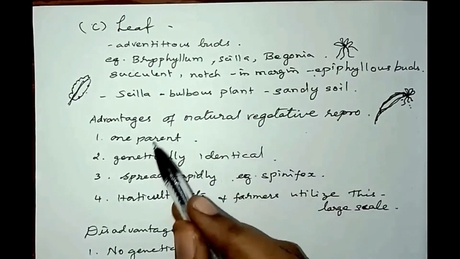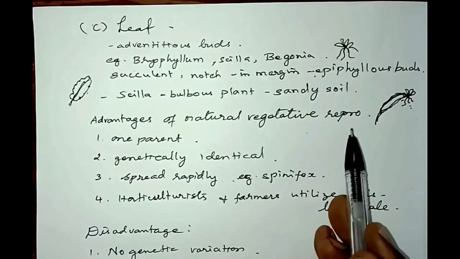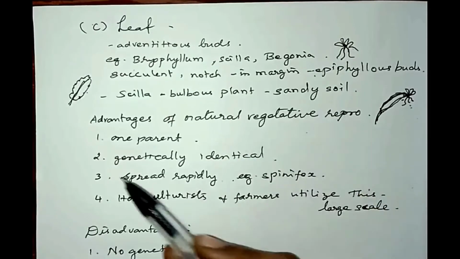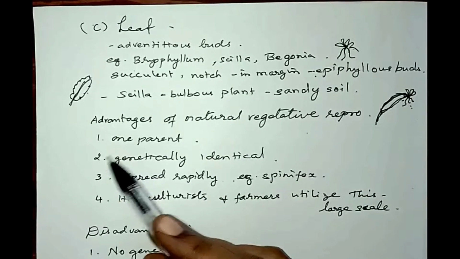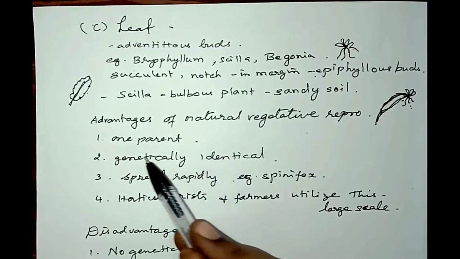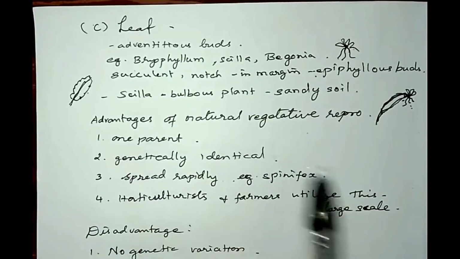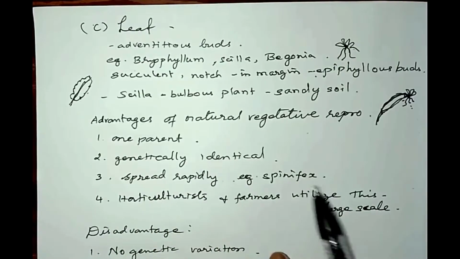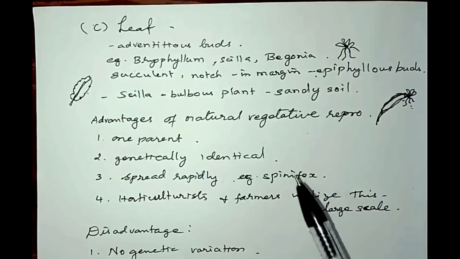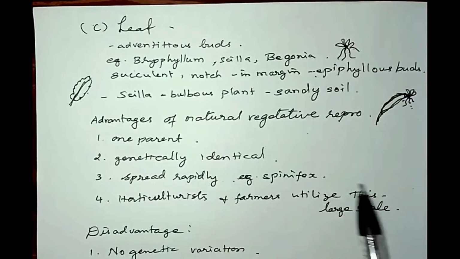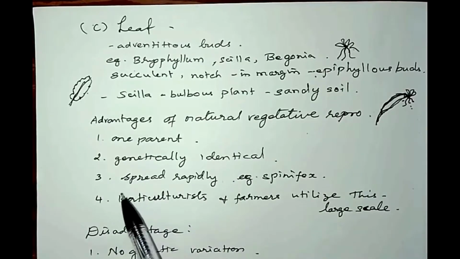Now let us go to the advantages of natural vegetative reproduction. First, only one parent is required for reproduction or propagation. We need not have two parents. Second, the individuals produced from that one parent are genetically identical, so naturally their morphological structures are also similar. Third, the spread of new individuals becomes rapid in some cases.